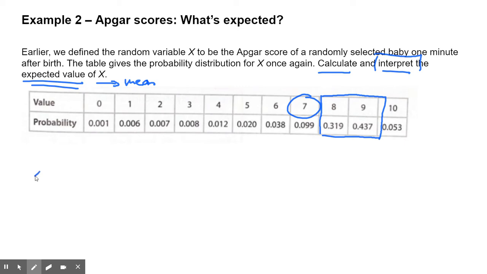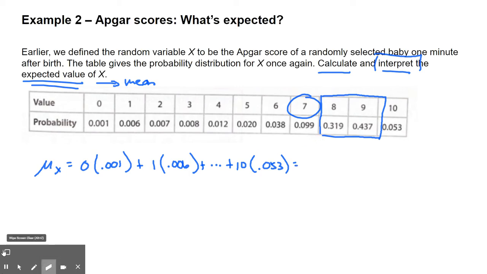So how are we going to find this? Well, to find mu sub x, we're going to take our first value of 0 and multiply it by its probability, plus the second value of 1 times its probability, and so on, until we do the very last one, which is 10 times its probability of 0.053. I'm going to take a picture of this because it's hard for me to remember everything, and we're going to do it together in the Desmos graphing calculator. Okay, I got my picture. All right, let's go to that calculator.